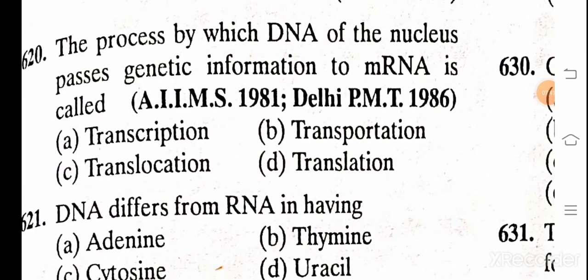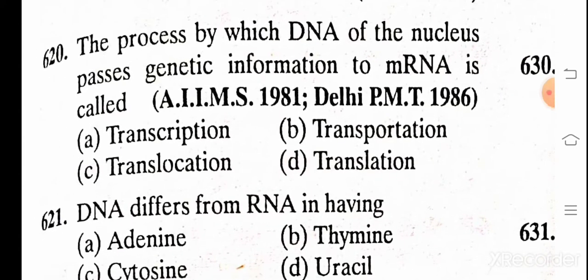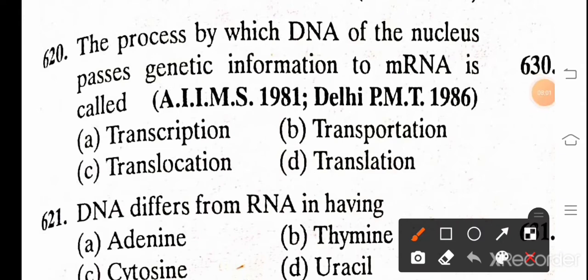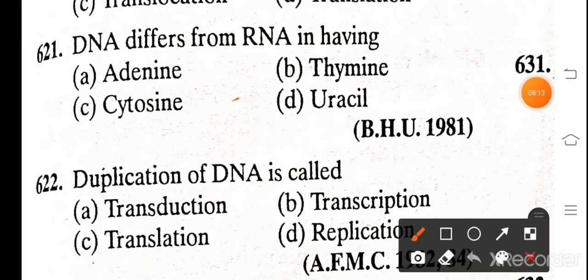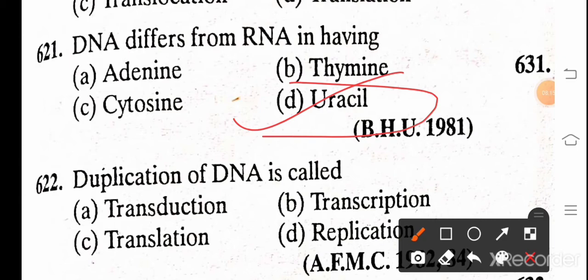The process by which DNA of the nucleus passes genetic information to messenger RNA is called: A. Transcription, B. Transportation, C. Translation, and D. Translocation. And the correct answer is A, Transcription. DNA differ from RNA in having: A. adenine, B. thymine, C. cytosine, and D. uracil. And the correct answer is thymine.